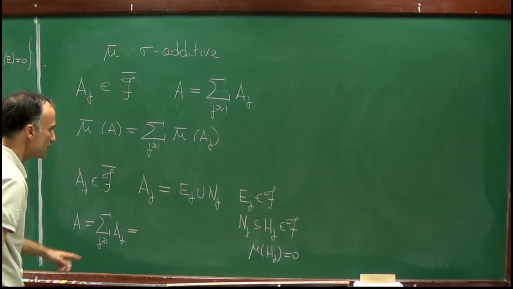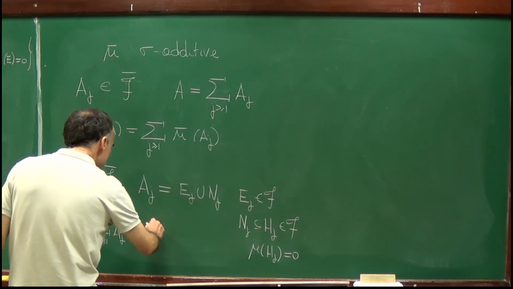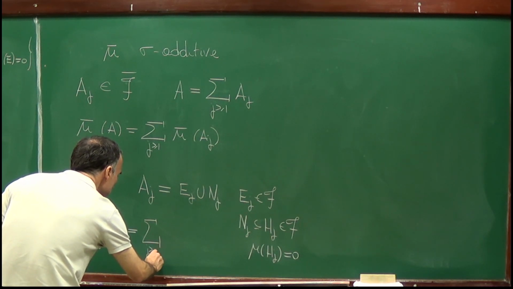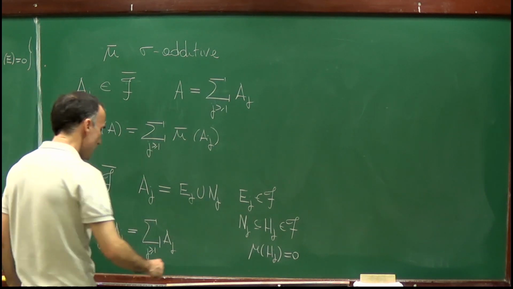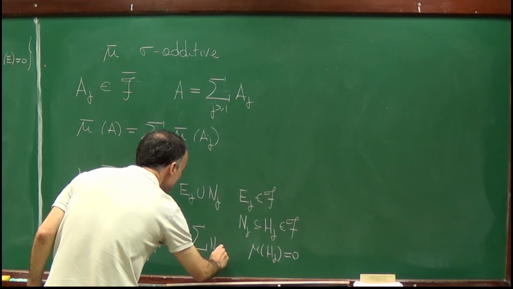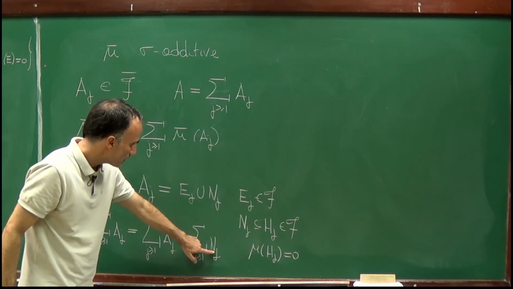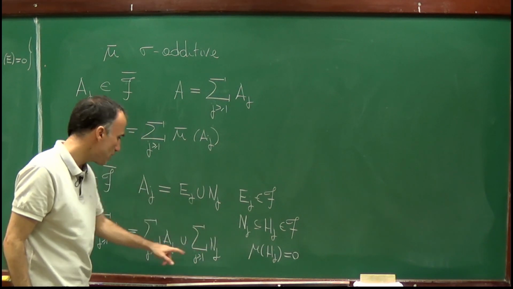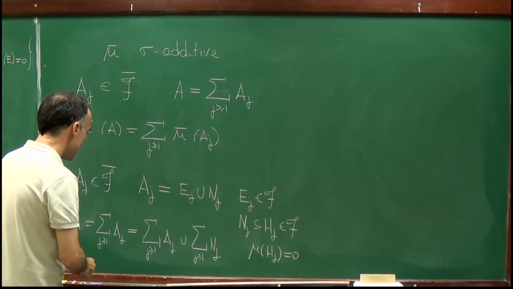And since A_j is E_j union N_j, I can write this union as the union of A_j. These sets are disjoint 2 by 2. The union of N_j: the sets N_j are also disjoint 2 by 2. This is not very important, but of course N_j may have some intersection with A_j. Sorry, here it's E_j.